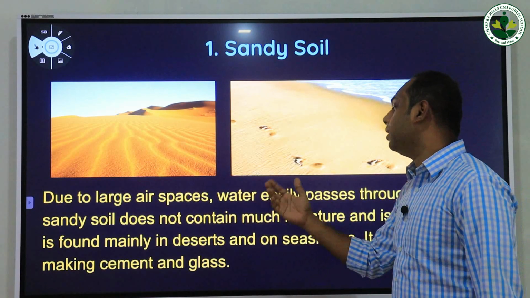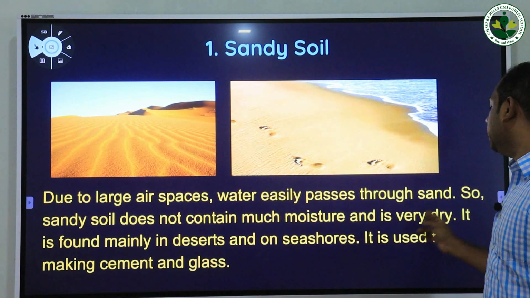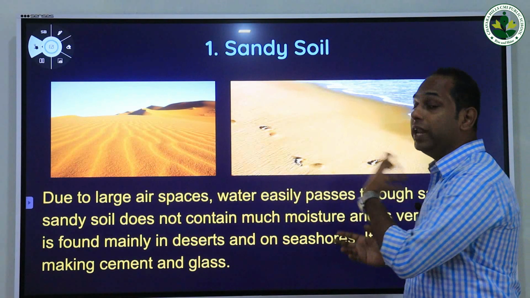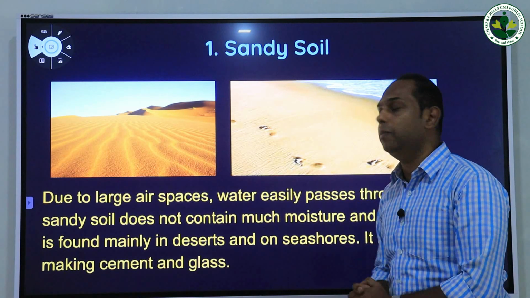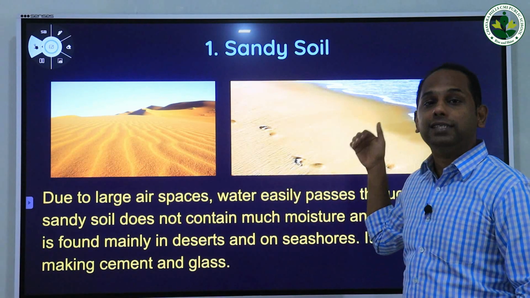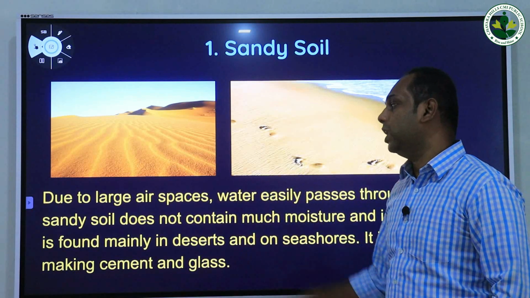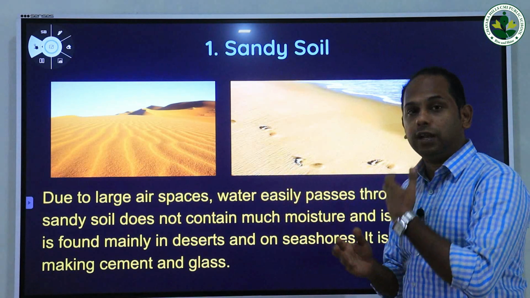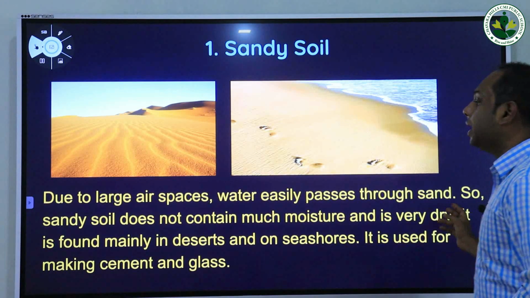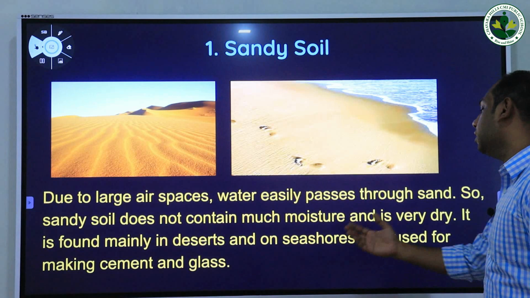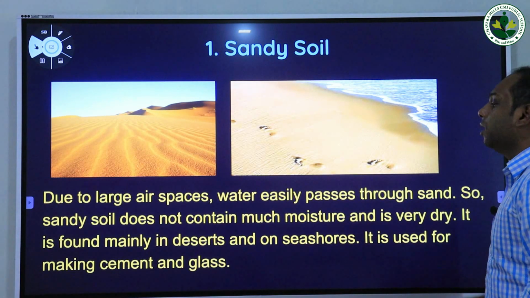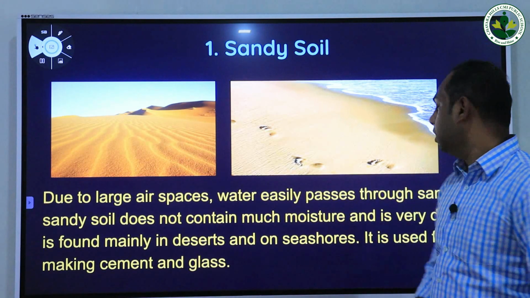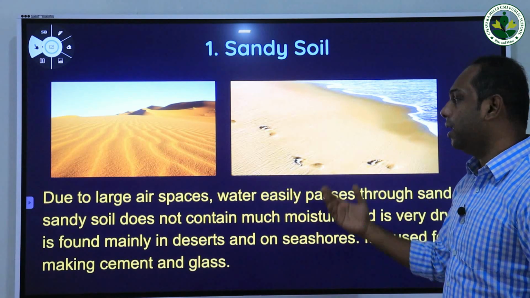Sandy soil does not contain much moisture and it's very dry. Most of the time we can see this sandy soil remains very dry. What is the major reason? The water can easily pass through this kind of soil. As a result, most of the time this kind of soil remains very dry. It is found mainly in deserts and on seashores. It is used for making cement and glass. So these are the major uses of the sandy soil.